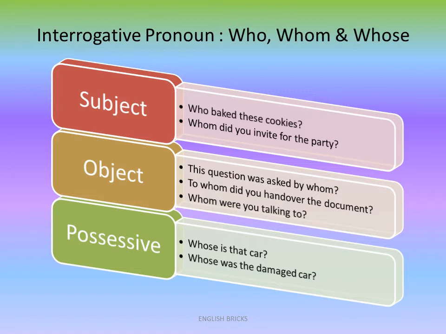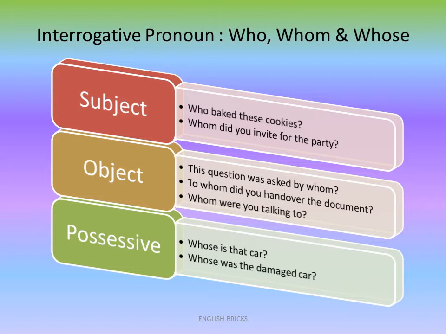Now, look at this. Who baked these cookies? So, who is in the position of the subject, and after that is the verb baked, right? Whom did you invite for the party? Now, there is always a discussion about which is the subject here, which is the object here. Some people say that this particular sentence can also be in the object case, but if you see there, whom, talking about a person, did you invite? Now, many grammarians also say you is the primary subject and naturally the whom becomes the indirect object. But whatever is the case, this is another way of using the interrogative pronoun whom.